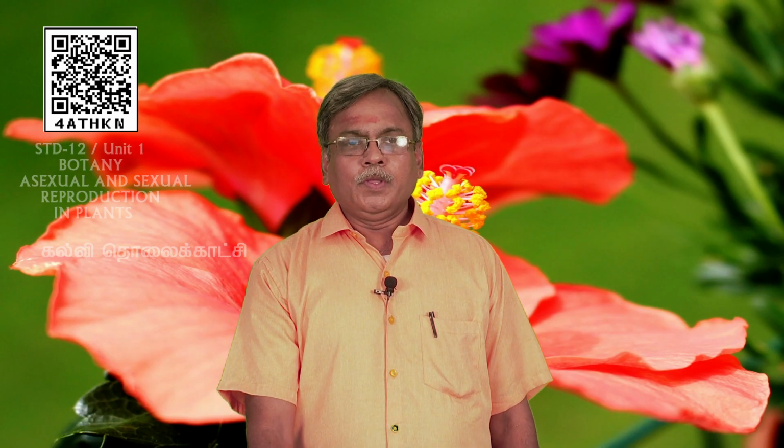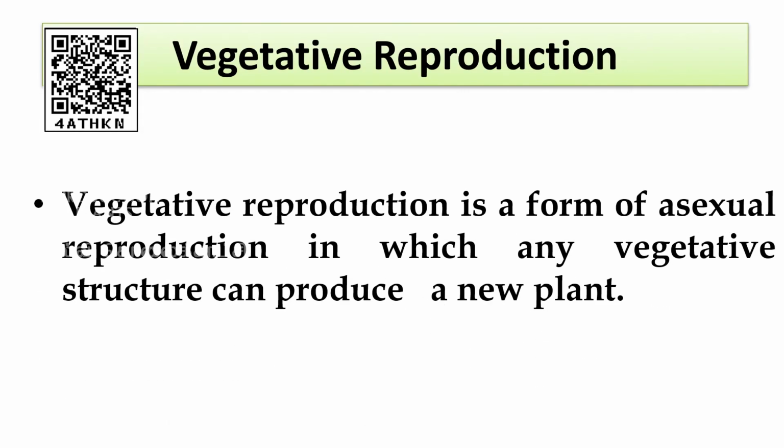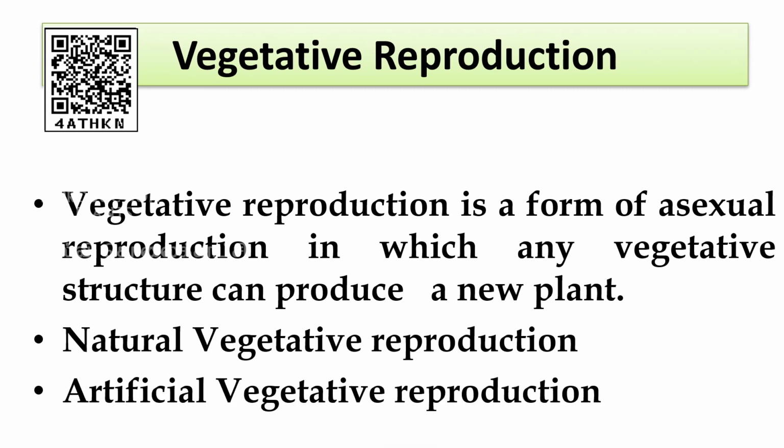Vegetative reproduction. So far we discussed the introduction to asexual reproduction. Now we are going to discuss vegetative reproduction, student. Vegetative reproduction is a form of asexual reproduction in which any vegetative structure can produce a new plant. Any vegetative structure means the root or stem or leaf can produce a new plant, then it is called vegetative reproduction. There are two types of vegetative reproduction. One is natural vegetative reproduction and another one is artificial vegetative reproduction.